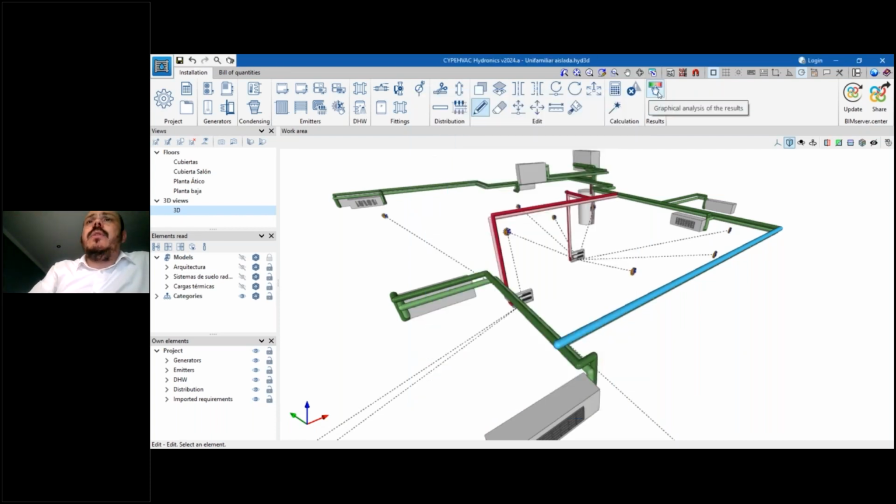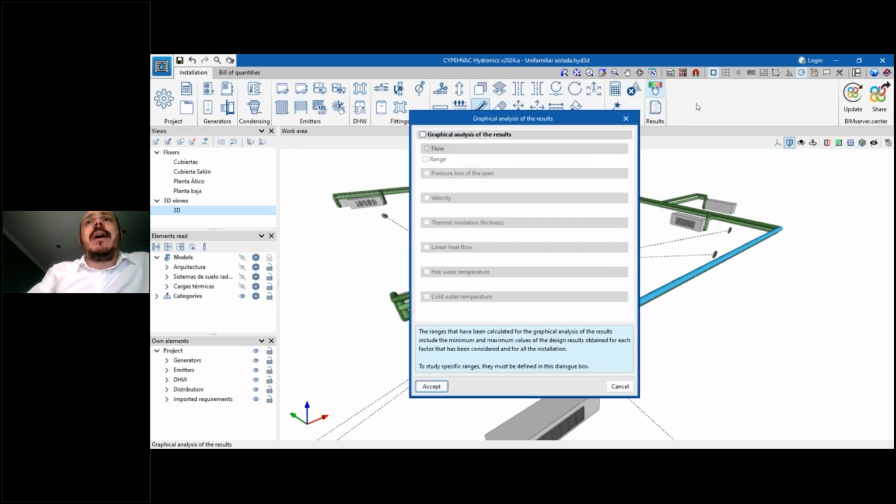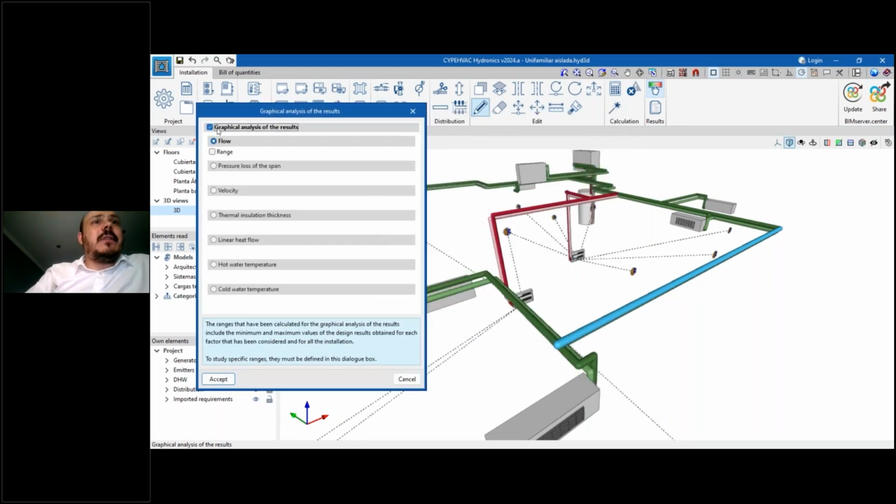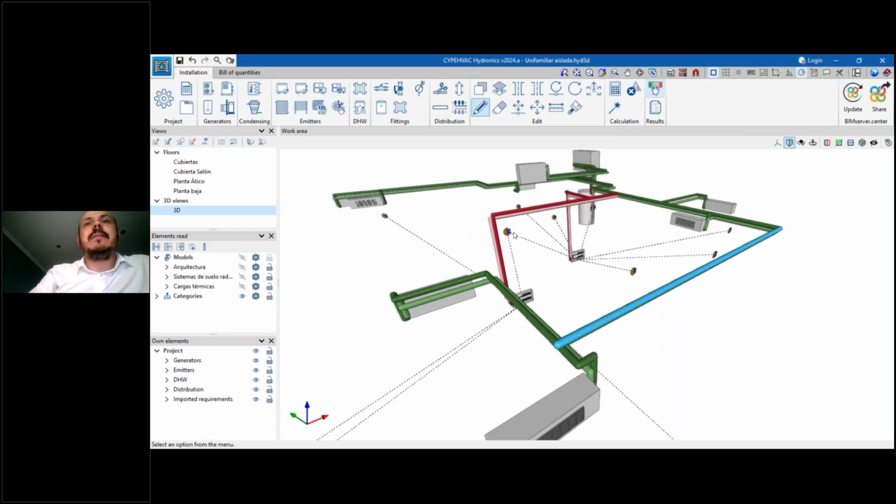But if you use this option after calculating the project, you can have a kind of graphical analysis of these results. For example, if I activate the graphical analysis, I could see the flow in each pipe or in each section of these pipes in a different color according to the flow. For example, let's activate it.